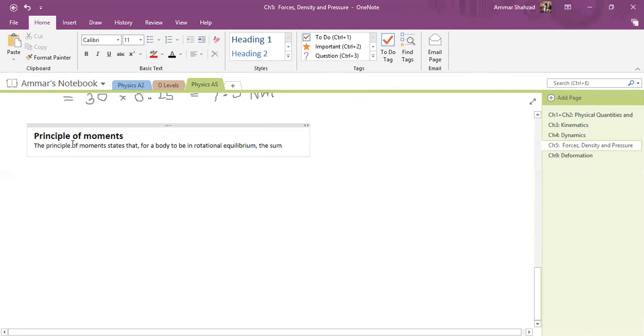All right, for a body to be in rotational equilibrium, the sum of clockwise moments about any point must be equal to the sum of anti-clockwise moments about the same point.